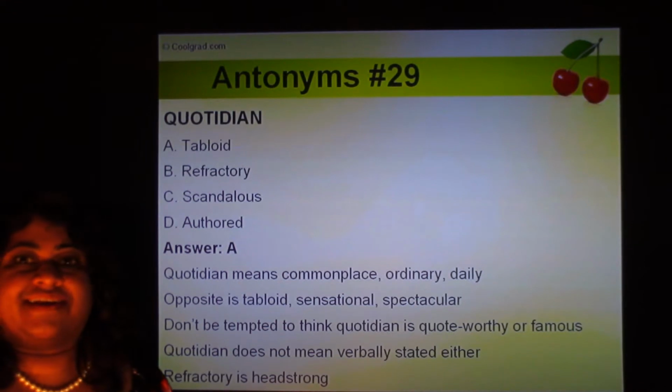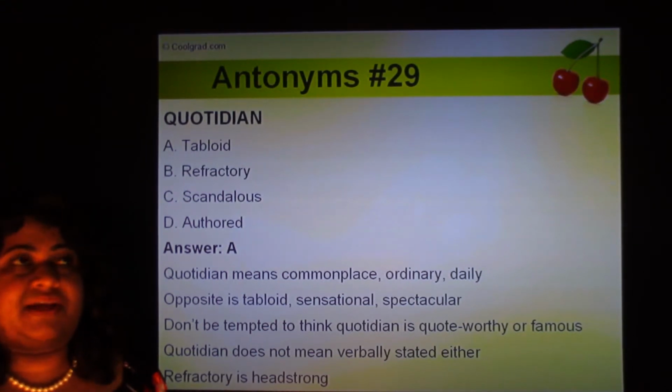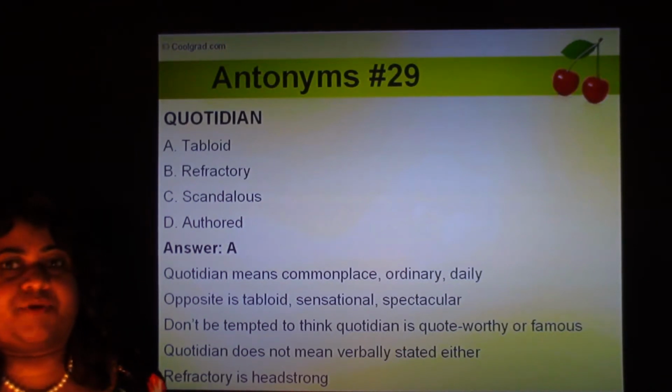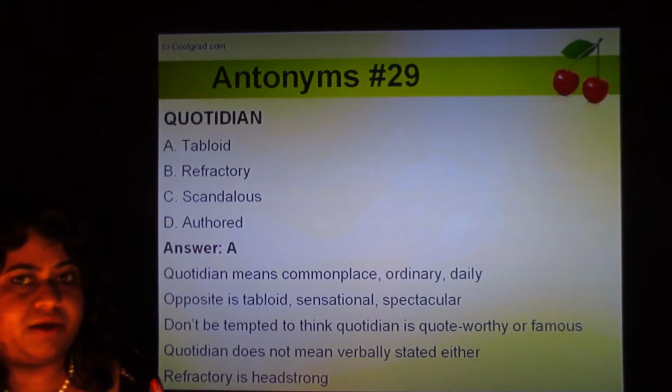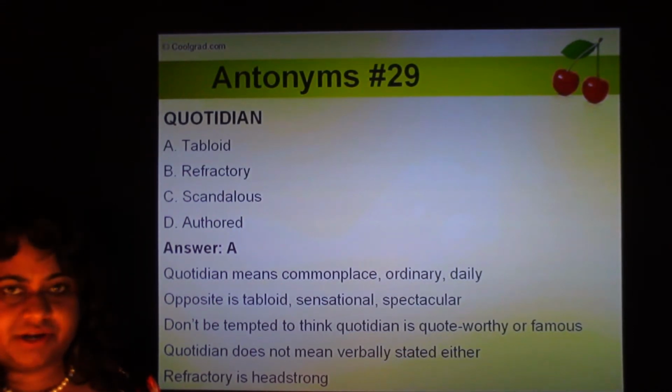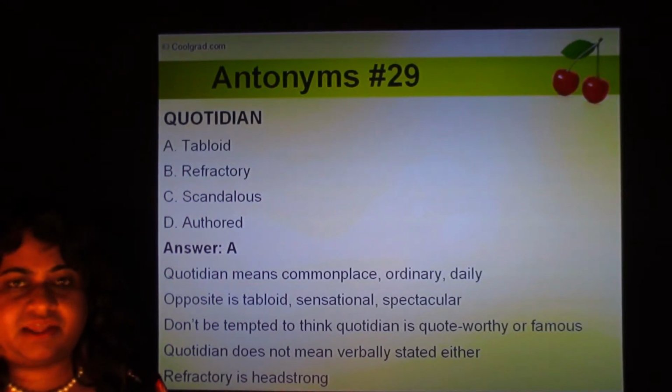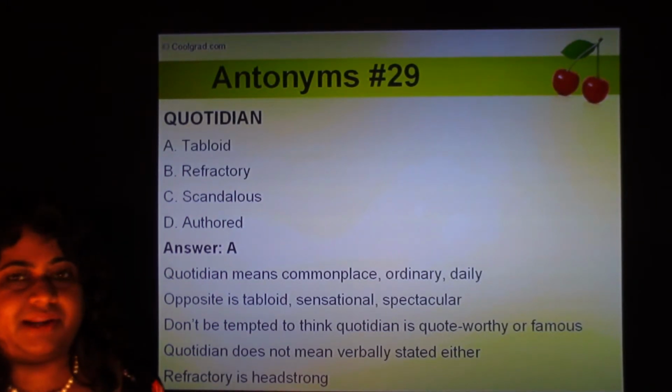You might think it's something praiseworthy that you can quote to someone, or that it means famous. But it is not. Quotidian means something that's commonplace, meaning it's quoted every day. It's quoted so often, like something cliched.